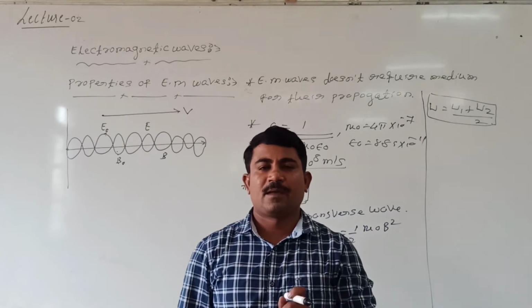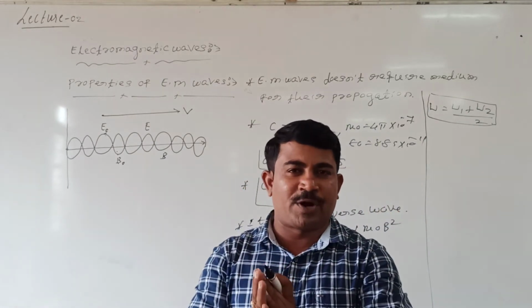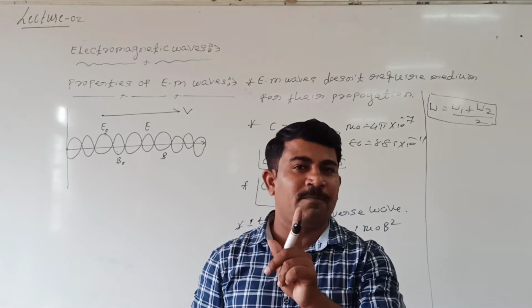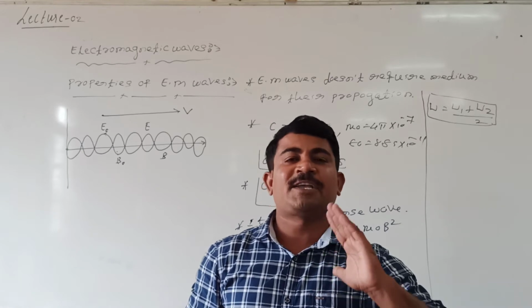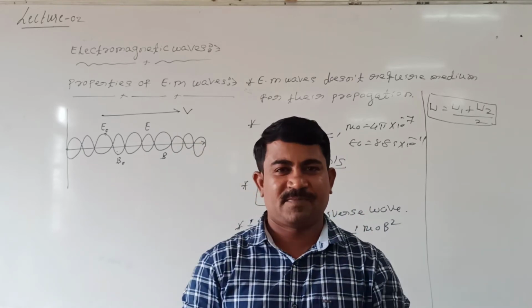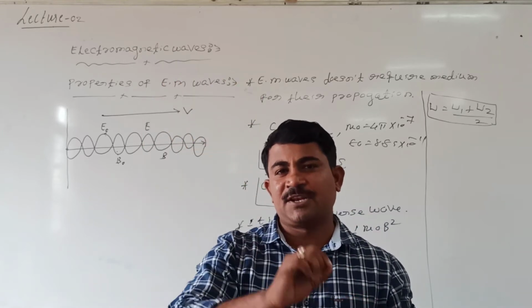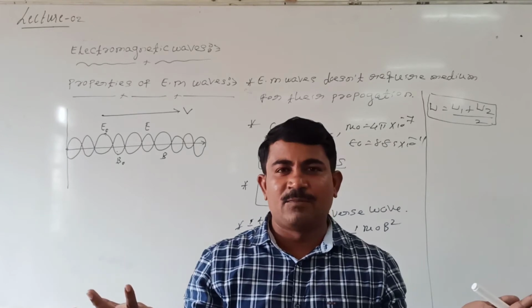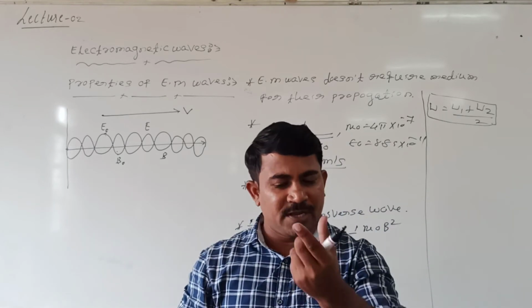Similarly, when an electromagnetic wave travels from one point to another, it carries both momentum and energy. Not only energy, it also carries momentum. Since it carries momentum, it exerts pressure whenever it is incident. Initially, let us see what the momentum of an electromagnetic wave is and how much pressure it can exert on a given surface.